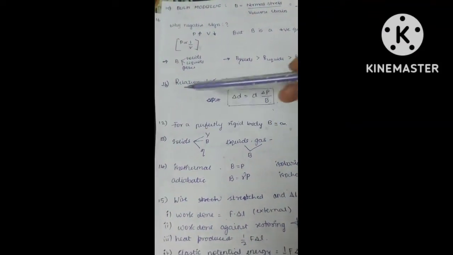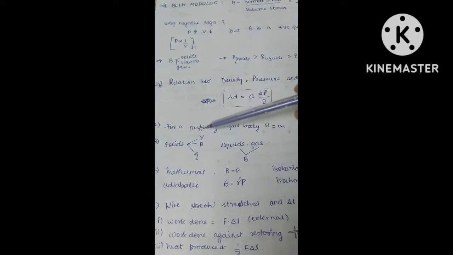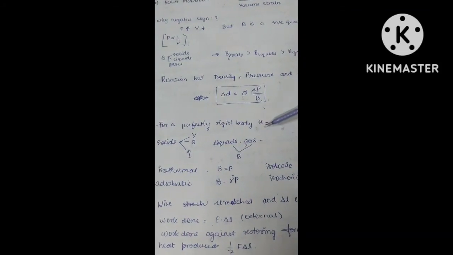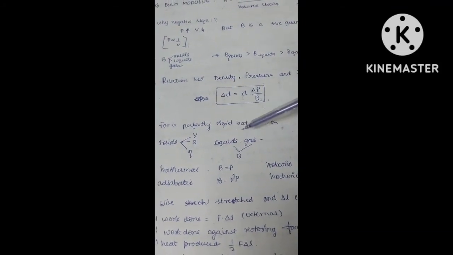Okay. Next, 12th important point: for a perfectly rigid body, bulk modulus will be infinity. I already told you, rigid body means what?